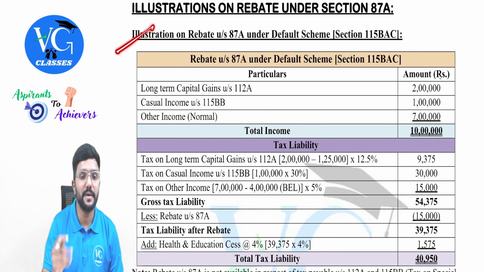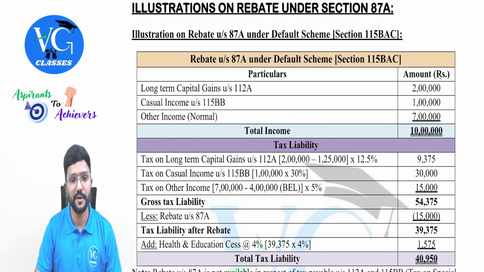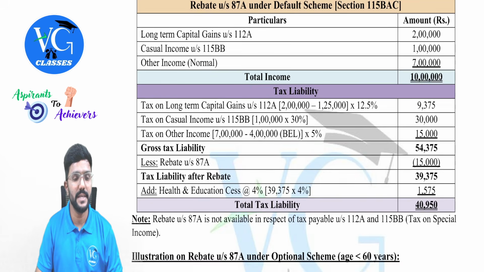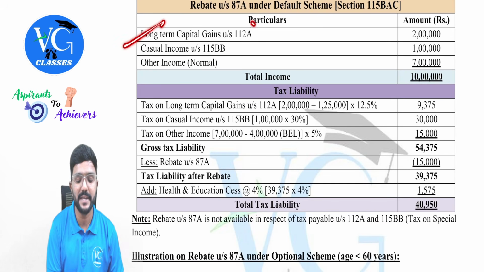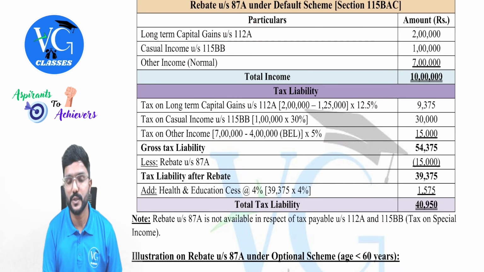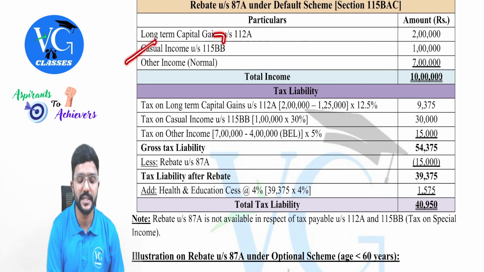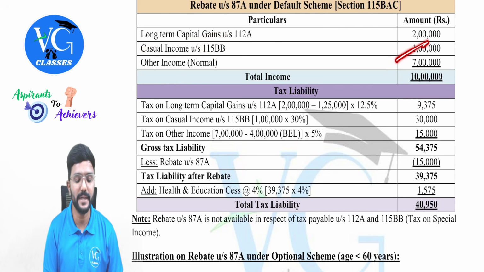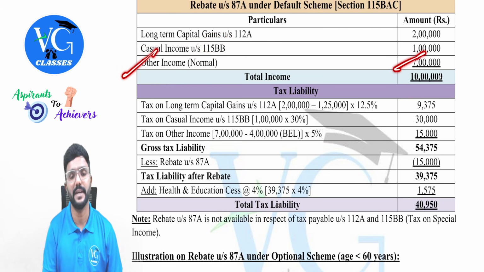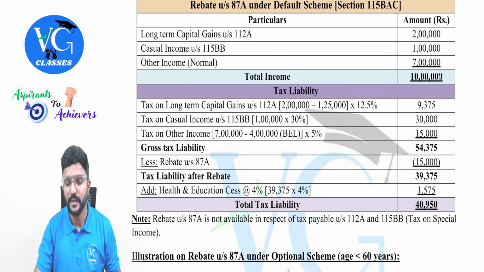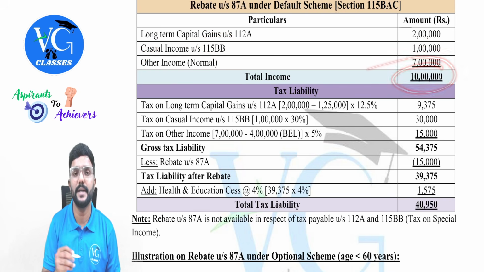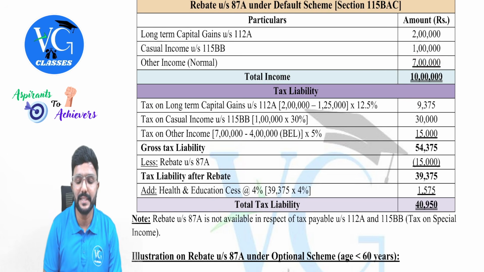Illustration on rebate under section 87A under the default regime, guys. Assume the assessee is having a long-term capital gain under section 112A, which is 2 lakh. Then casual income under section 115 BB, 1 lakh. Then other income is 7 lakh. So the total income comes to how much? 10 lakh. Now let us calculate the tax liability.